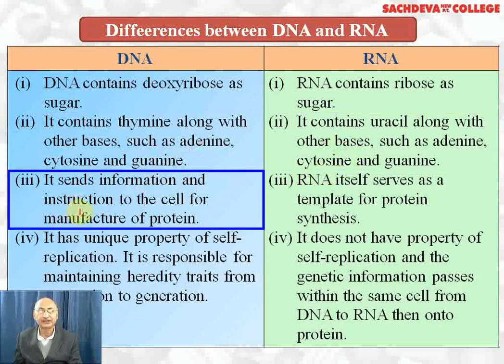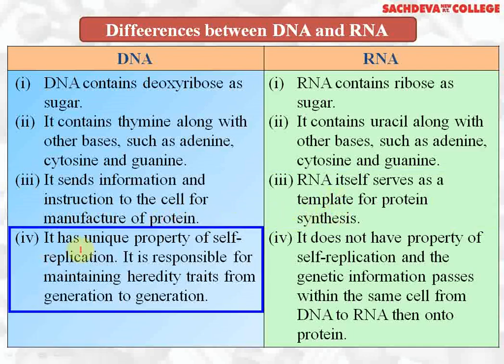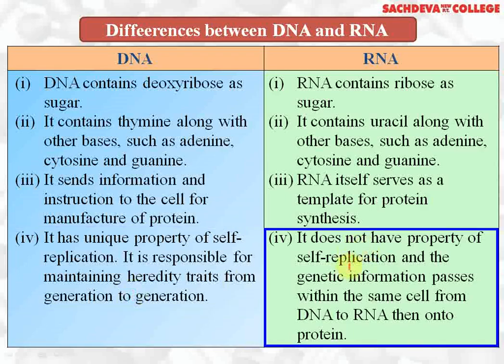DNA sends information and instruction to the cell for manufacture of protein, that is, it directs protein synthesis. RNA itself serves as a template for the protein synthesis. DNA has unique property of self-replication or duplication. It is responsible for maintaining heredity traits from generation to generation. RNA does not have property of self-replication and the genetic information passes on within the same cell from DNA to RNA and then on to protein.